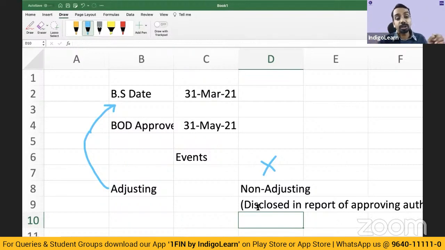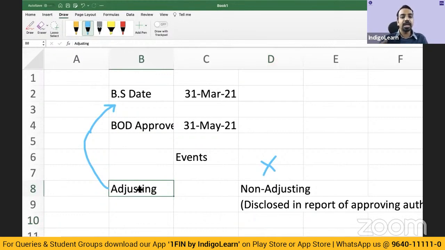So whenever there is a question mark on the going concern assumption, then though it may be a non-adjusting event, generally that has to be considered as an adjusting event, and you will have to restate your financial statements. You will have to prepare the financial statements as if the going concern assumption is not being followed, right? So that is the other aspect to this.